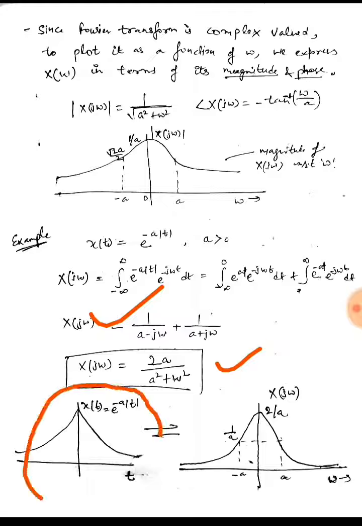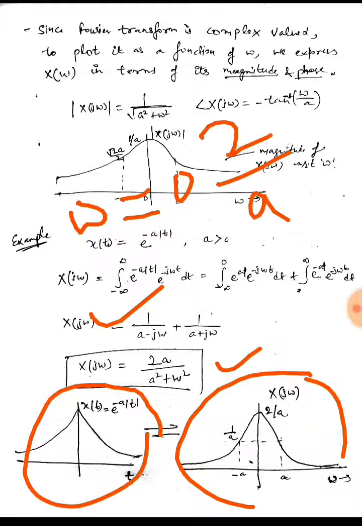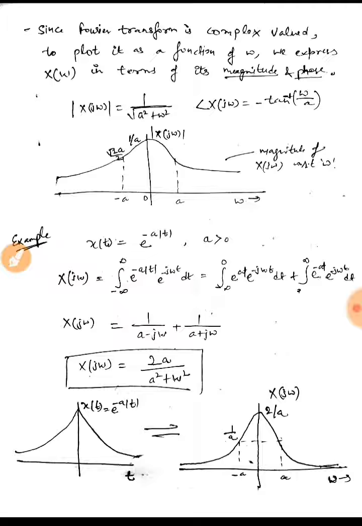So this is the time domain representation of the signal, and this is the frequency domain representation of the signal, which we can calculate using the Fourier transform. The Fourier transform came out to be 2a upon a squared plus omega squared. So the maximum value would be at omega equal to 0, which is 2 by a, which I have pointed out in this figure. Similarly, we can find the other values as well. So it is also a continuous graph in frequency domain.